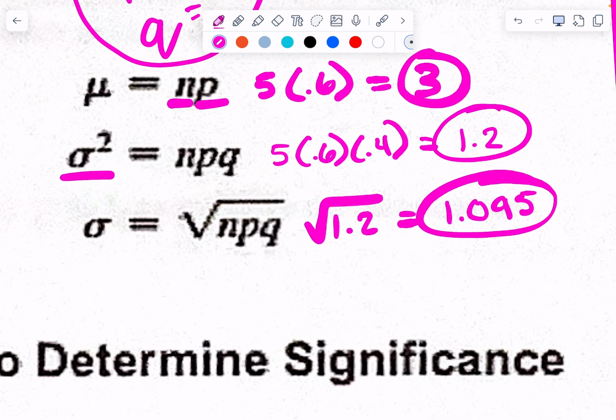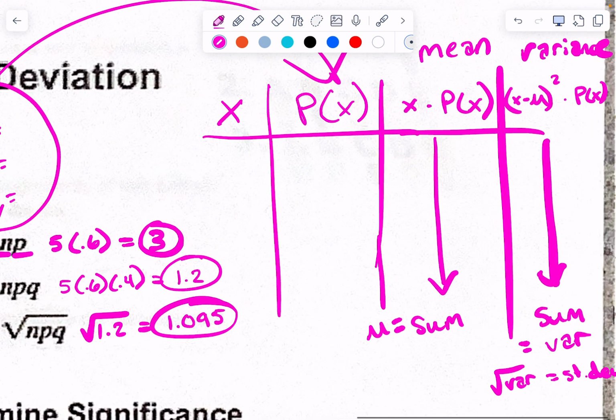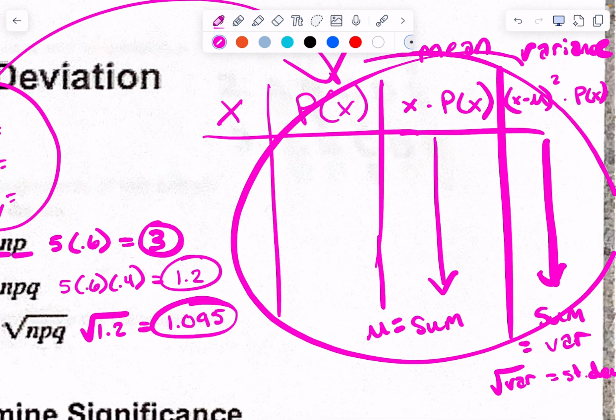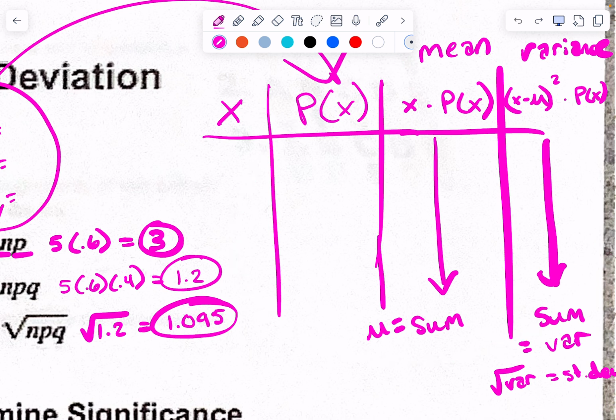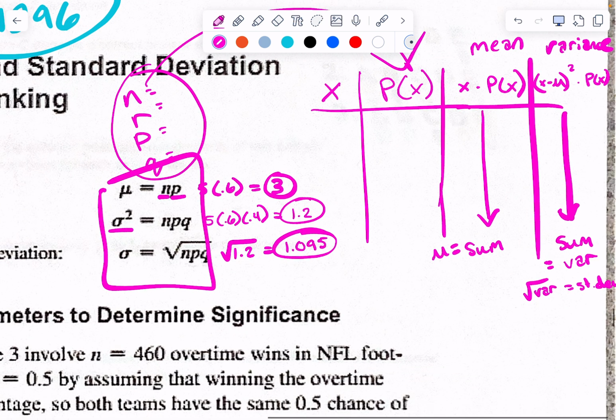Look how much faster those equations are for finding mean, variance, and standard deviation when you're given the N, R, P, Q stuff rather than finding it from the table. Why do they always teach us the long, horrible way? Because sometimes you're not given all the N, R, P, Q, you're only given the table. You can't always do it that way. Sometimes you have to use the table. So if you're given N, R, P, Q, this is the formula that you have for finding mean, standard deviation, and variance.